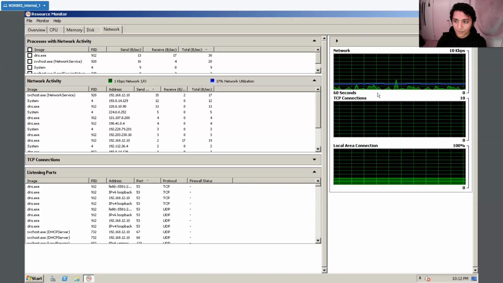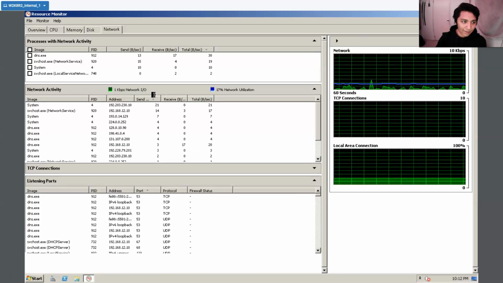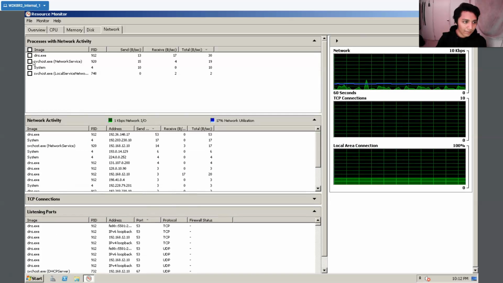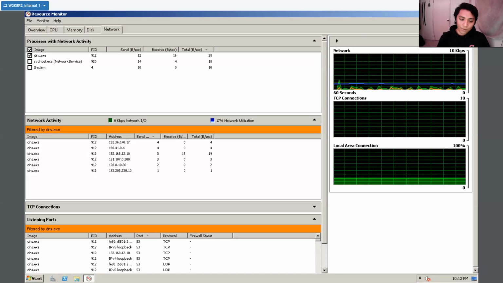Which processes, especially for networks. So you see here 10 kbps, and it's showing us everything that's associated with the network right now. There's 4 processes currently, and if you look for DNS, it'd show the network activity that's associated with DNS.exe. So yeah, there's another very useful tool that you could use for monitoring your resources or monitoring your network.